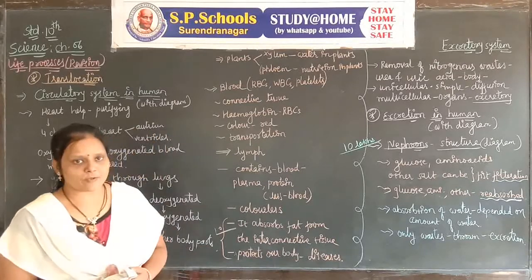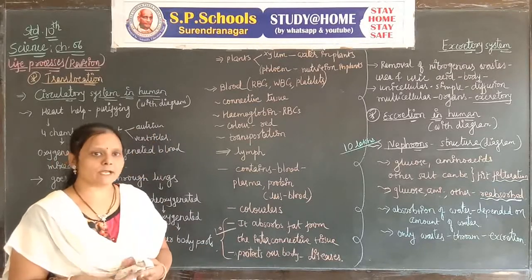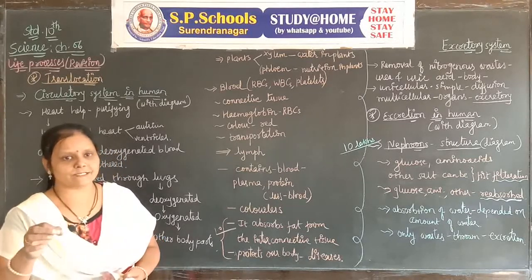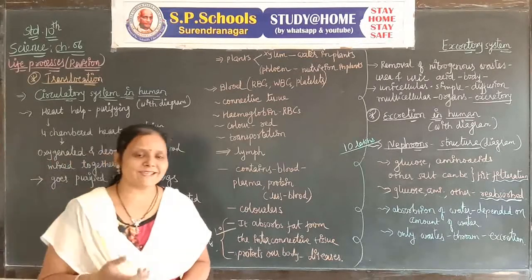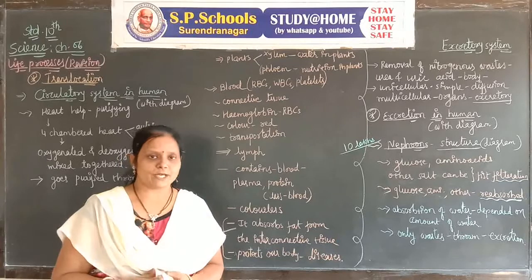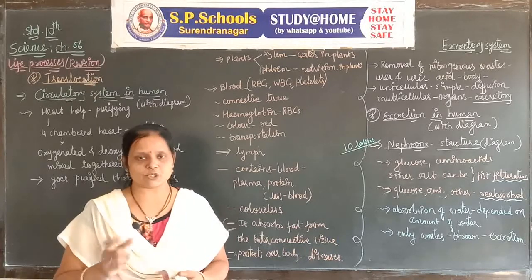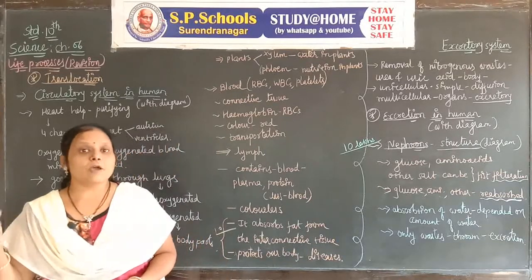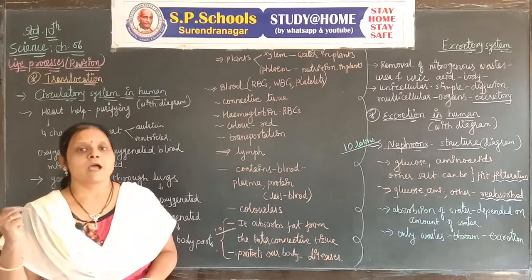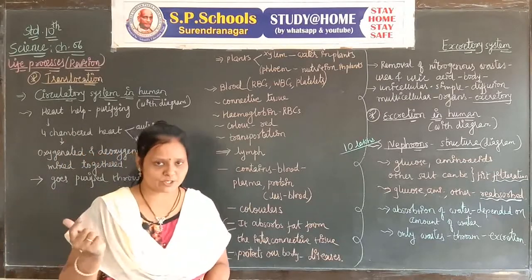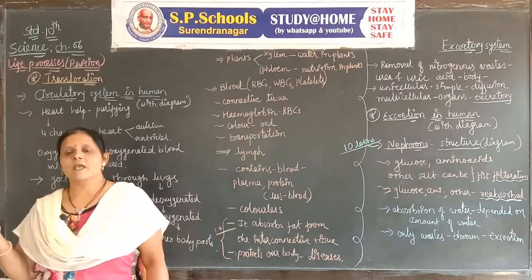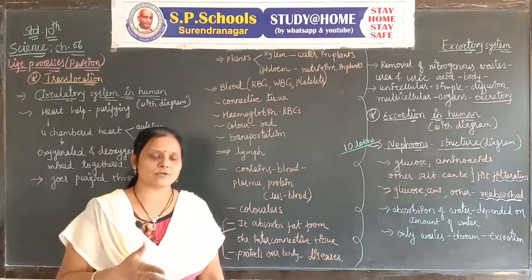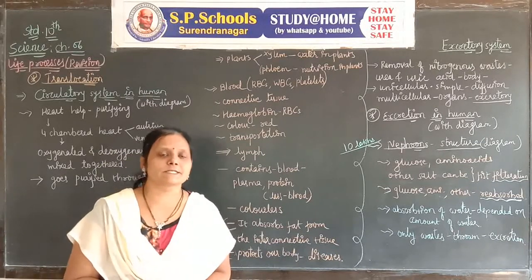If you have any query, you have to see again the video of the circulatory system or excretory system. If you have a query in any system, study again the video of each and every system, and you can clear it. And you have to study the textual exercise questions and answers, which are related to the four life processes: nutrition, respiration, then circulation, and fourth is excretion.